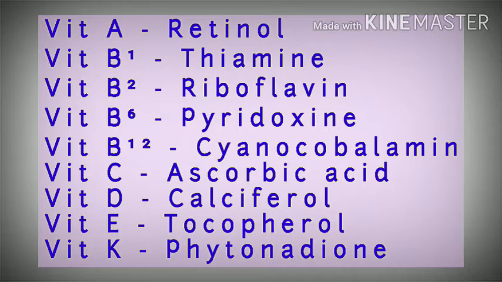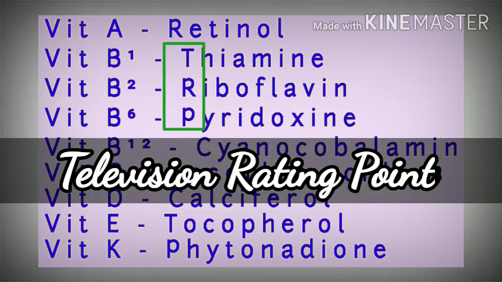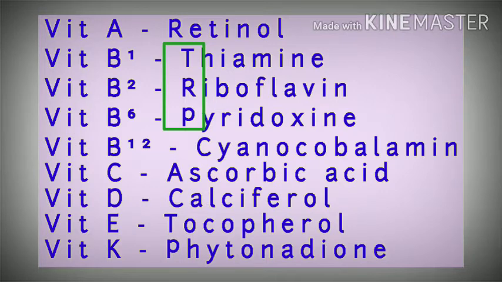We can remember all these three names in one go. If we look at the first letters of these three names, they are T, R, and P. Now, this TRP is a common term used for television purposes, and its full form is television rating point. This was just for knowledge, but we can use the term TRP to remember the names of the vitamins B1, B2, and B6 in order. Vitamin B12 is also known as cyanocobalamin.